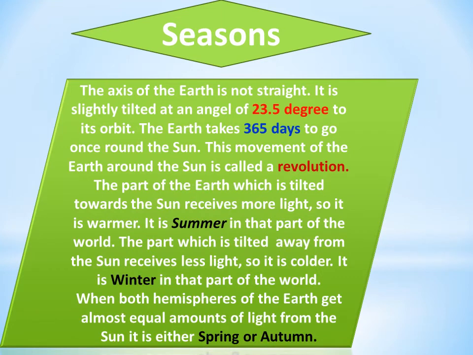Seasons. The axis of the earth is not straight. It is slightly tilted at an angle of 23.5 degrees to its orbit. The earth takes 365 days to go once round the sun. This movement of the earth around the sun is called a revolution.